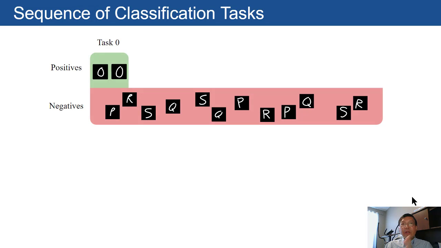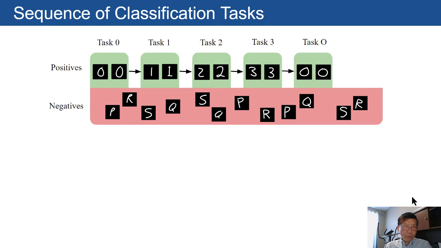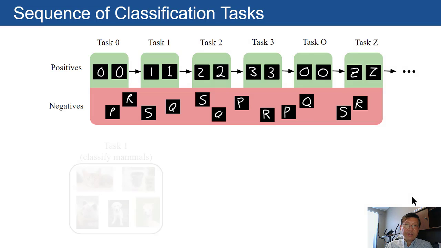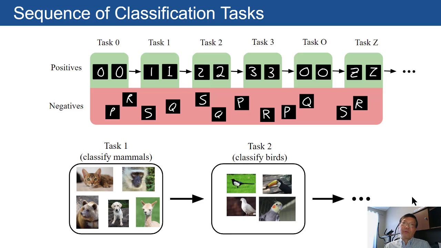Here we assume that a series of classification tasks are given. The main thing is that the data for a new task, such as task 3, is given only when you are learning classifier 3. Also, when you learn classifier 3, you should not, at least try not to, use the previous data, and keep on learning like that. This will be our running example in the slides, and this could be easily extended into learning mammals first, and then learning birds, etc.